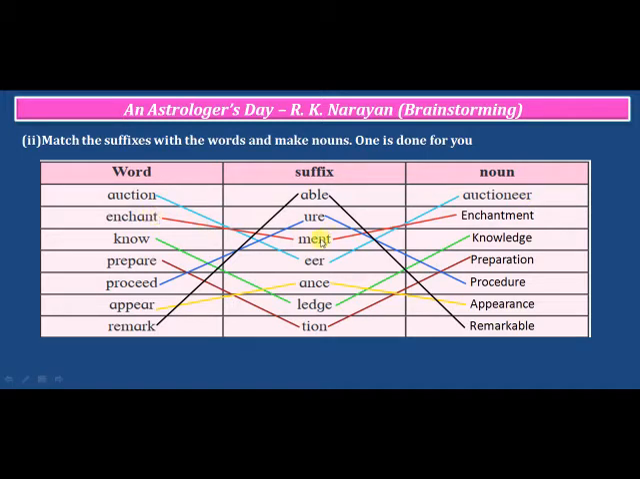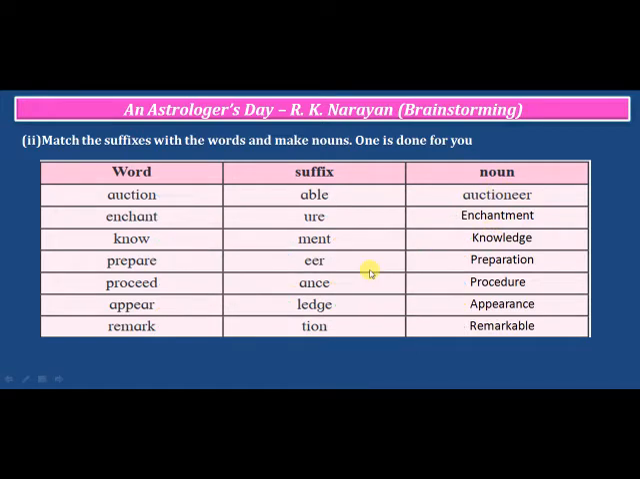So enchant and ment becomes enchantment. Know and ledge becomes knowledge. Prepare and tion becomes preparation. Proceed plus ure becomes procedure. Appear plus ance becomes appearance. And finally, remark and able becomes remarkable. So these are your nouns, the words after adding the suffixes.